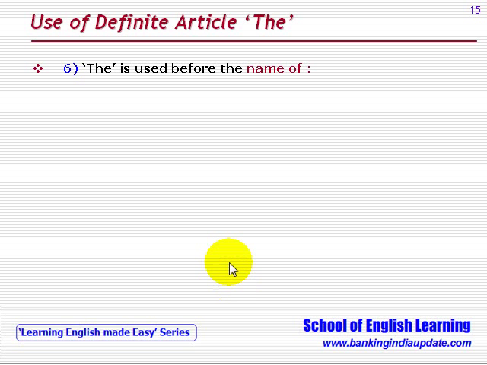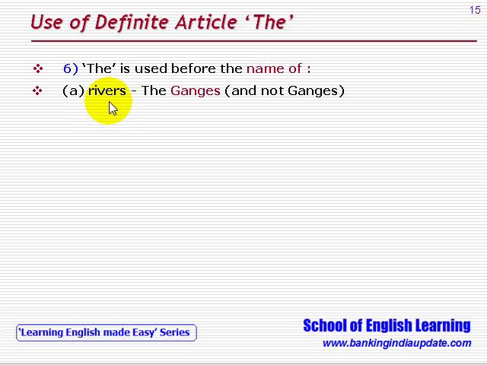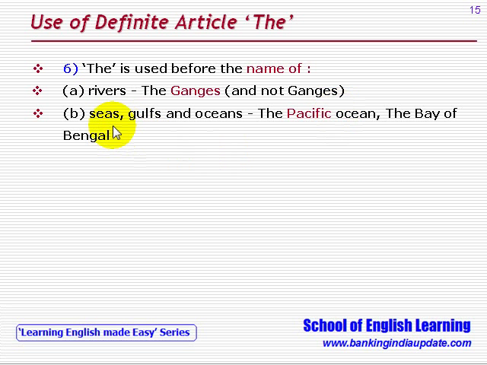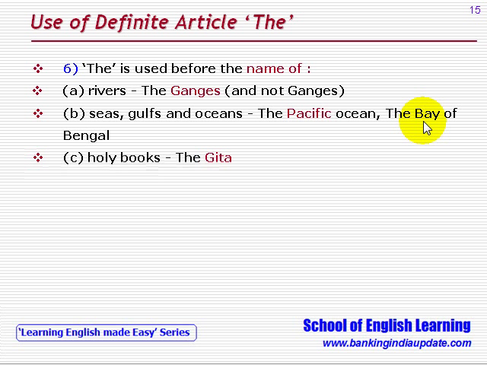Six, the is used before the name of rivers. Example, the Ganges and not Ganges. The names of seas, gulfs and oceans, like the Pacific Ocean, the Bay of Bengal. Before the names of holy books, like the Gita.